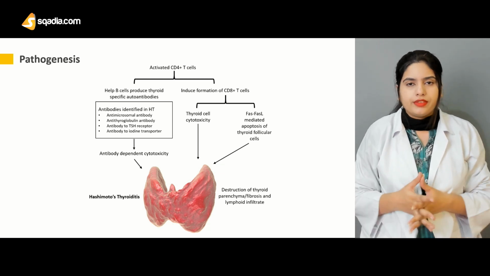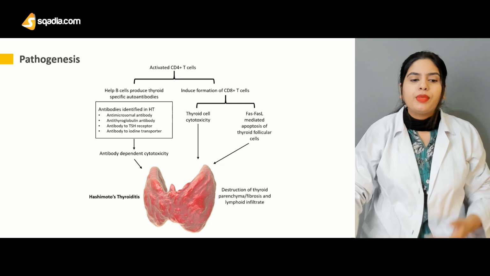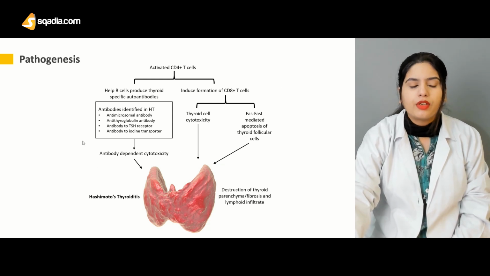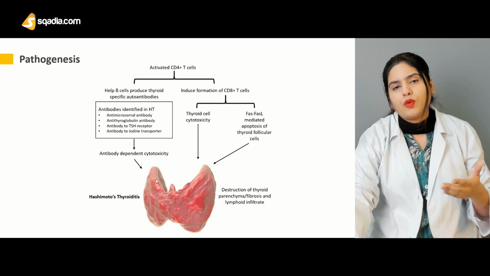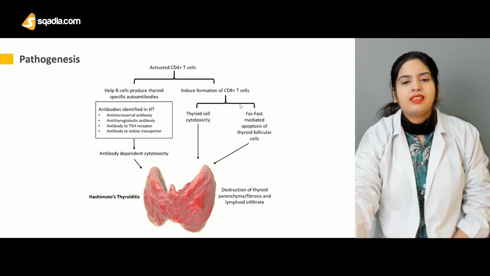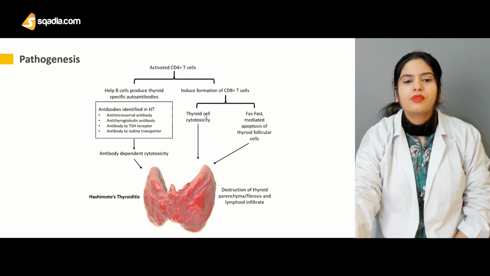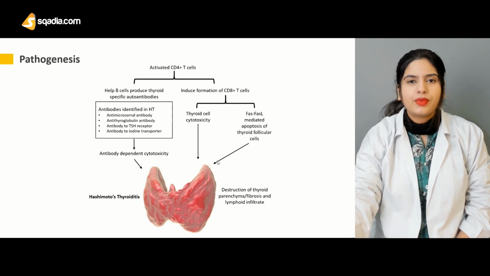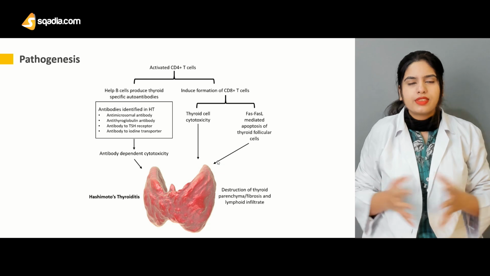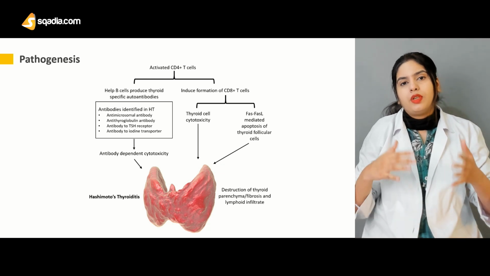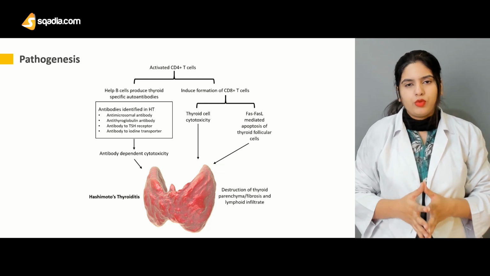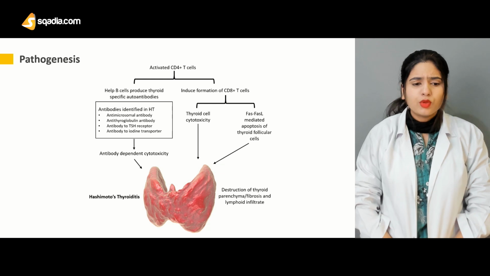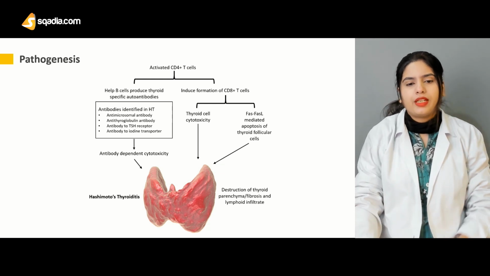Now here, what can happen is that at first there can be a situation where there is hyperthyroidism. Now this hyperthyroidism can be because of this part of the pathogenesis. When there is only antibody production, then there may be an increase in the level of the thyroid hormone. But under the influence of these CD8 cells, or because of the cytotoxicity, hypothyroidism prevails, and the destruction of the cells leads to the suppression of the production of thyroid hormone and decreases the level of the thyroid hormone in the blood. So this is the most prominent phase of Hashimoto's thyroiditis.